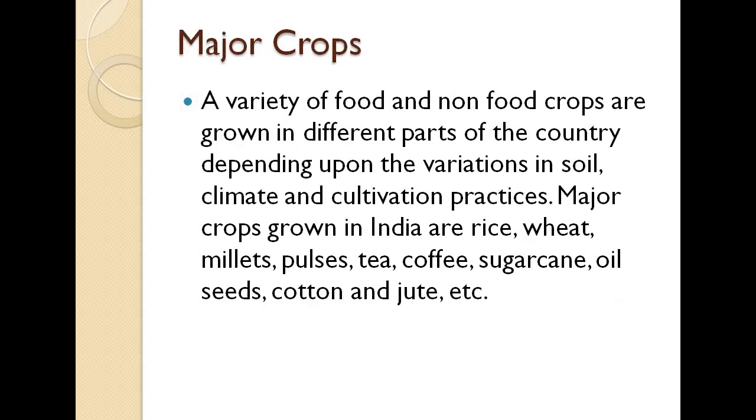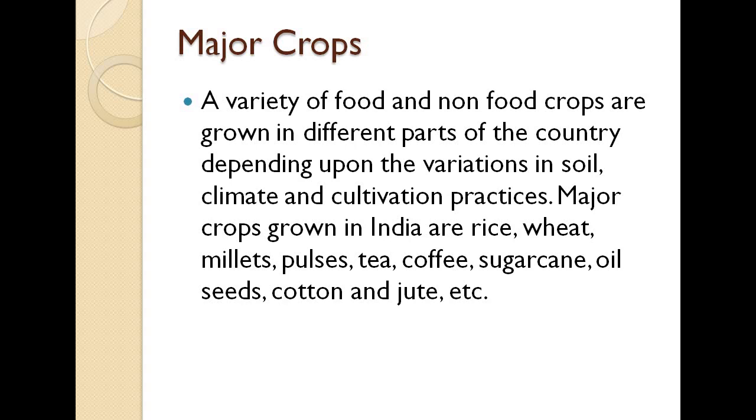Now there are major crops which are produced in different parts of the states, and why they are popular in that particular state, we will discuss that. A variety of food and non-food crops are grown in different parts of the country depending upon the variations in soil, climate and cultivation practices.